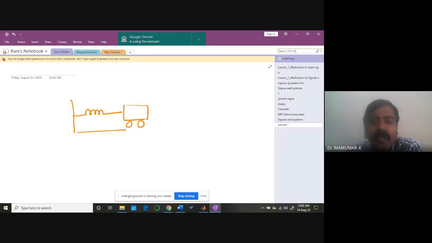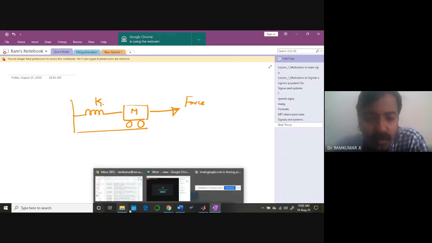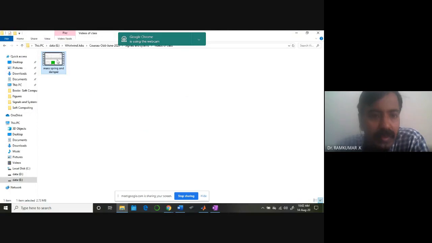Now it's more like a vehicle system. So if you apply some force, the system is going to vibrate. How does it look? Shall we see some kind of video? Yeah, look at this.